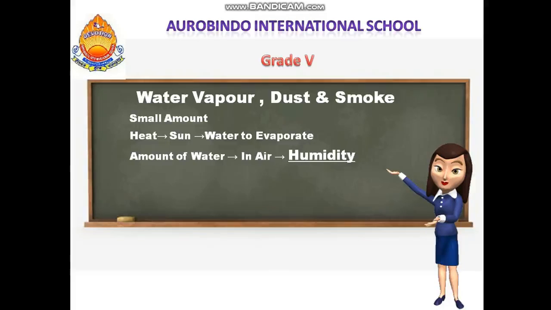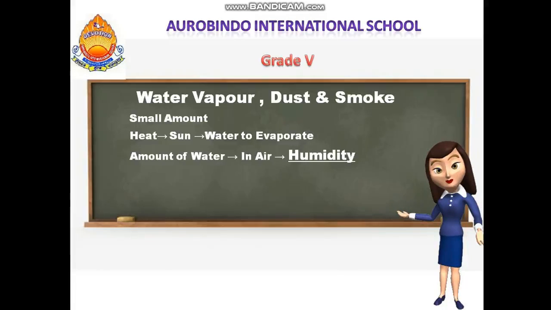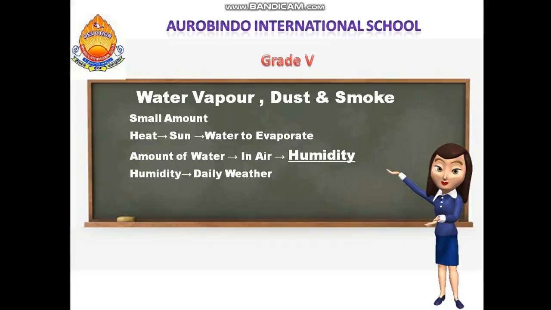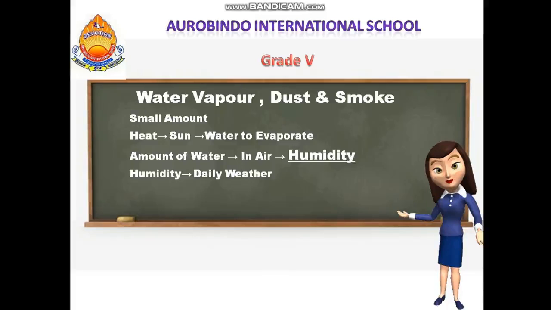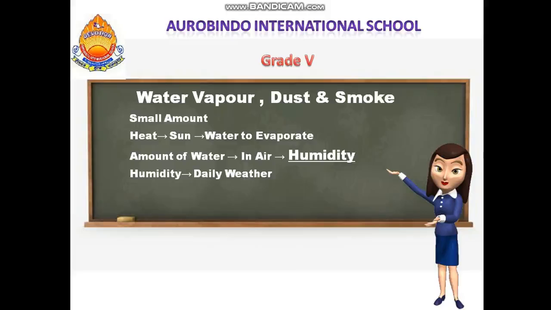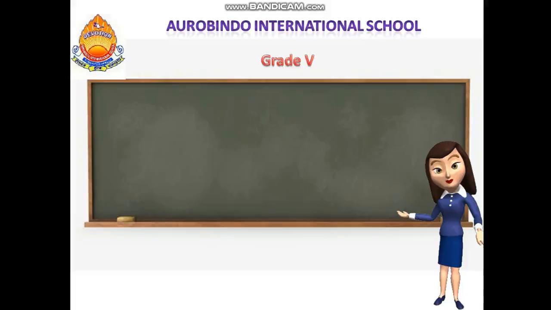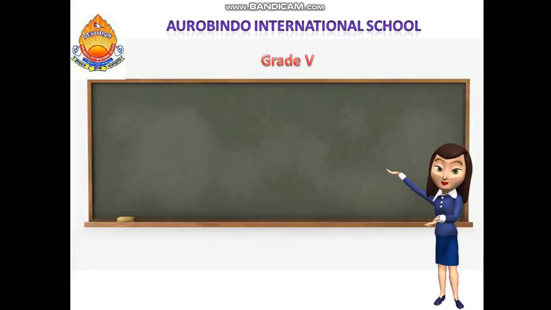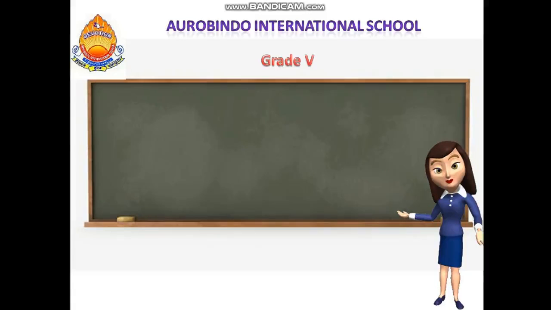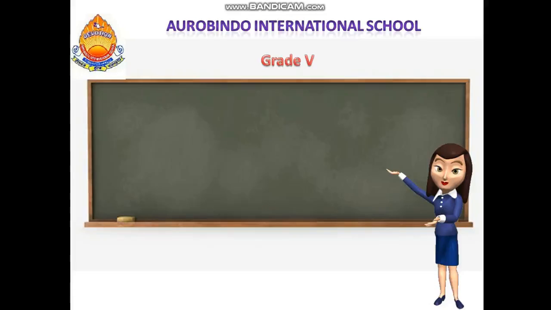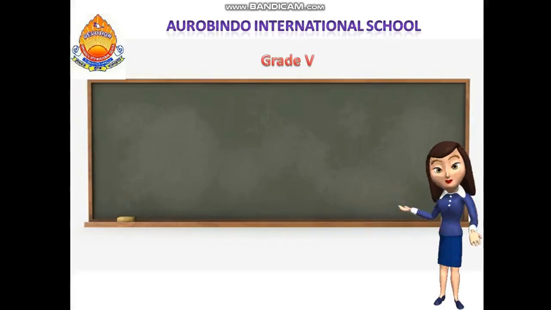When you have a hot climate, there is less humidity. When there is a moderate climate or a very cool climate, then there is more humidity present in the atmosphere. Did all of you understand the different compositions of air? What are the different types of gases present in the air?